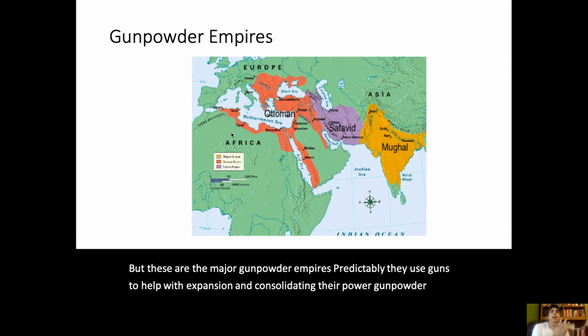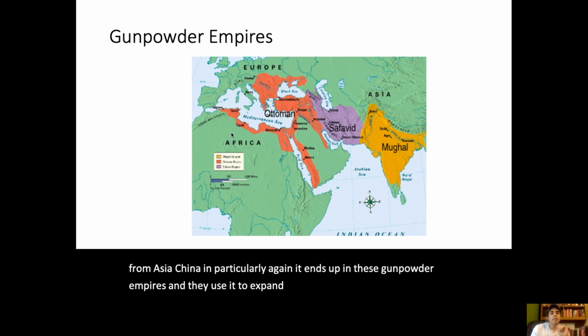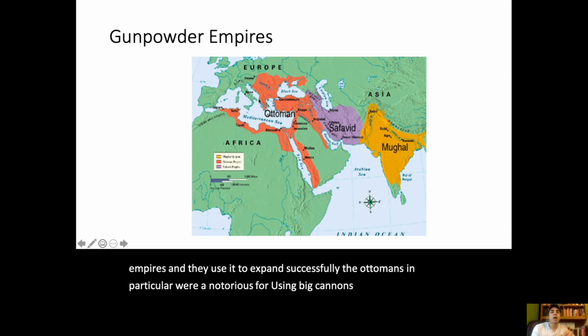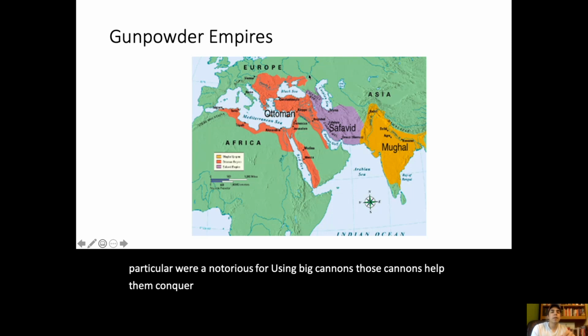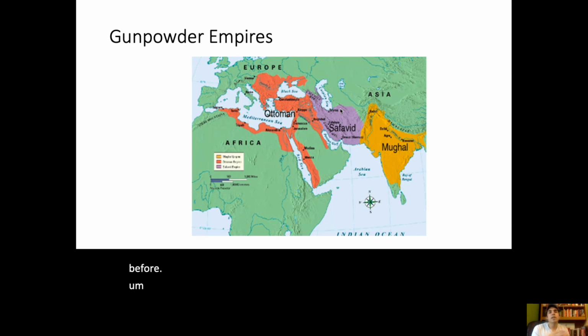Gunpowder comes from Asia, China in particular again. It ends up in these gunpowder empires, and they use it to expand successfully. The Ottomans in particular were notorious for using big cannons. Those cannons helped them conquer large sections of Europe. We talked about Suleiman the Magnificent, who launches a series of successful campaigns in Europe, using gunpowder technology to be successful.